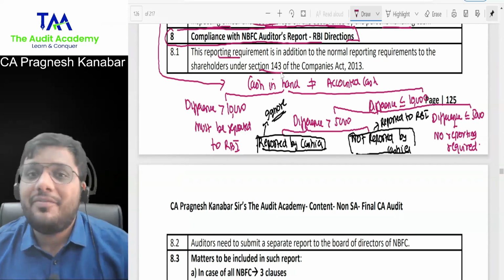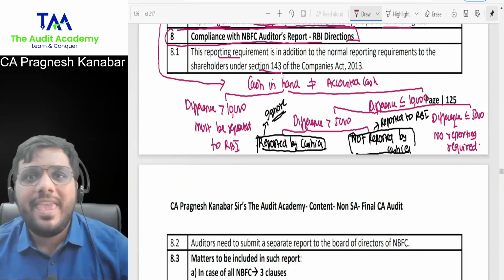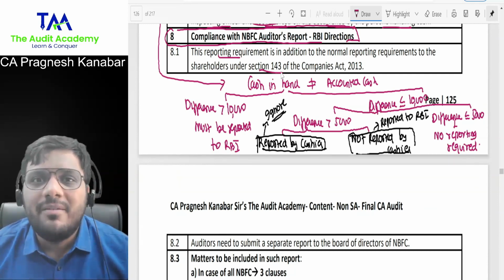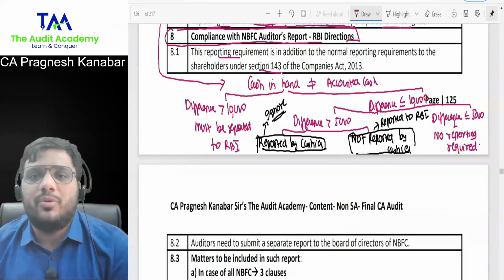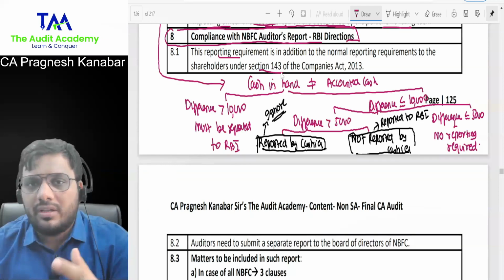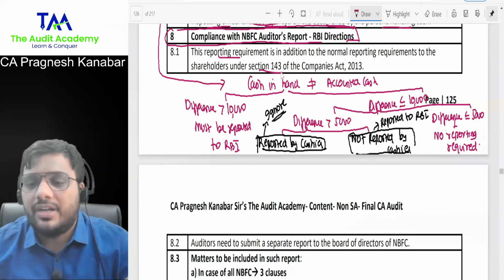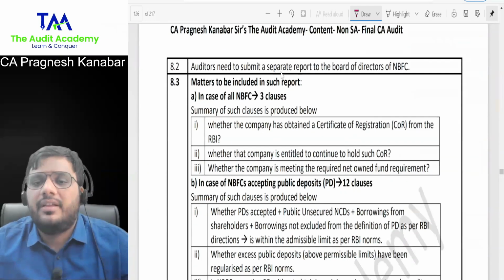Why is there a reference to the Companies Act over here? An NBFC is a company registered under the Companies Act. So obviously, whatever a company's auditor has to do in the audit report needs to be done. In addition to that, this is an additional reporting requirement. Am I clear with this?